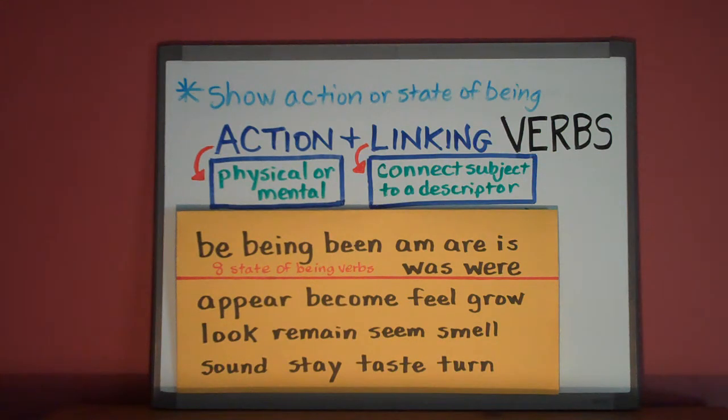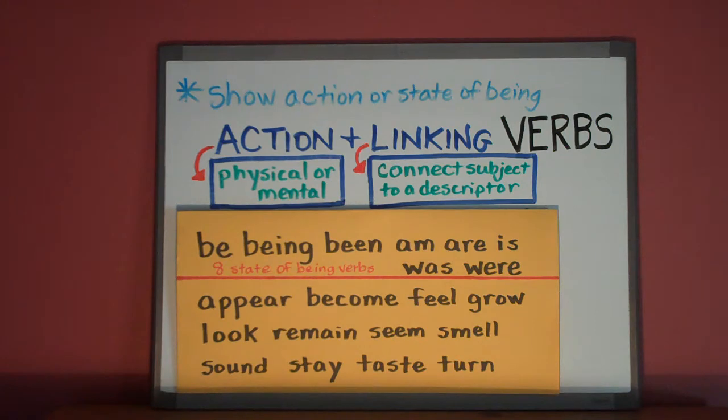Verbs are words used to show action or a state of being. Every sentence must have a verb or it is not a complete thought. Action verbs show either physical action that can be seen or mental action that might be hidden.